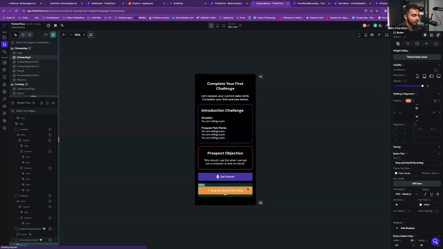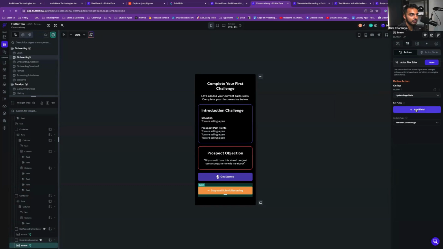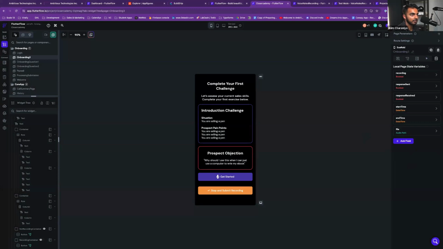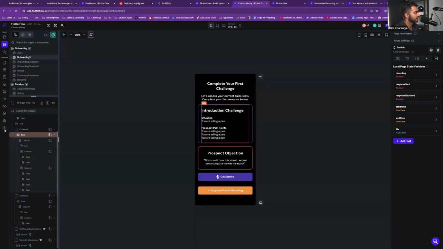And then for this button, all I'm going to do is add an action that says page state, set field, recording, set value to false. All right. Let's test this. Let's test this out. If this works, I'm going to call it a session.